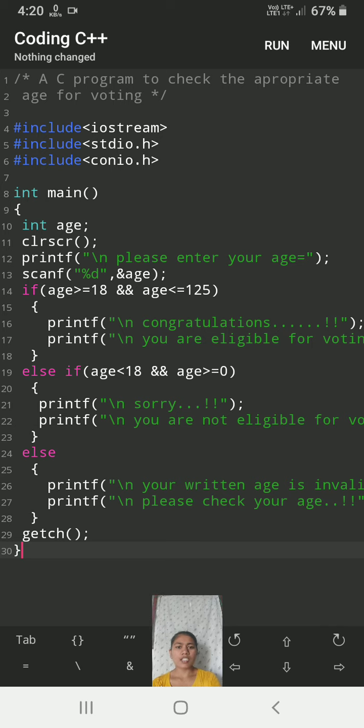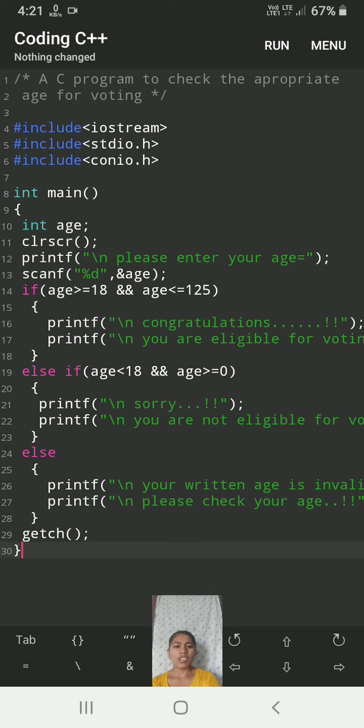If this condition will be false, then pointer move towards the else if statement, and then logical condition will be checked. If age of user will be less than 18 and greater than or equal to 0, then "Sorry, you are not eligible for voting." This message will be displayed on output screen.